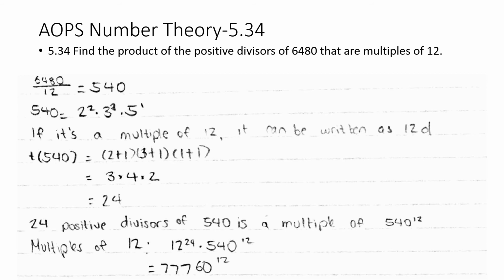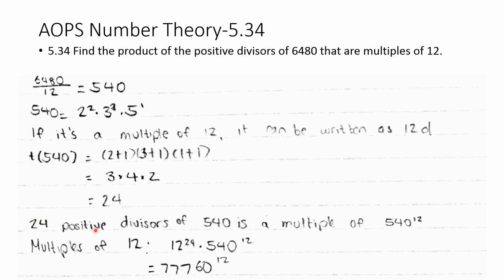AoPS number theory 5.34. Find the product of the positive divisors of 6,480 that are multiples of 12. If it's a multiple of 12, that's all the factors of 6,480 divided by 12, which is 540. Well, 540 is equal to 2 to the power of 2 times 3 to the power of 3 times 5 to the power of 1. So if it is a multiple of 12, it can be written as 12t. So the number of divisors of 540 is 3 times 4 times 2, which is 24.